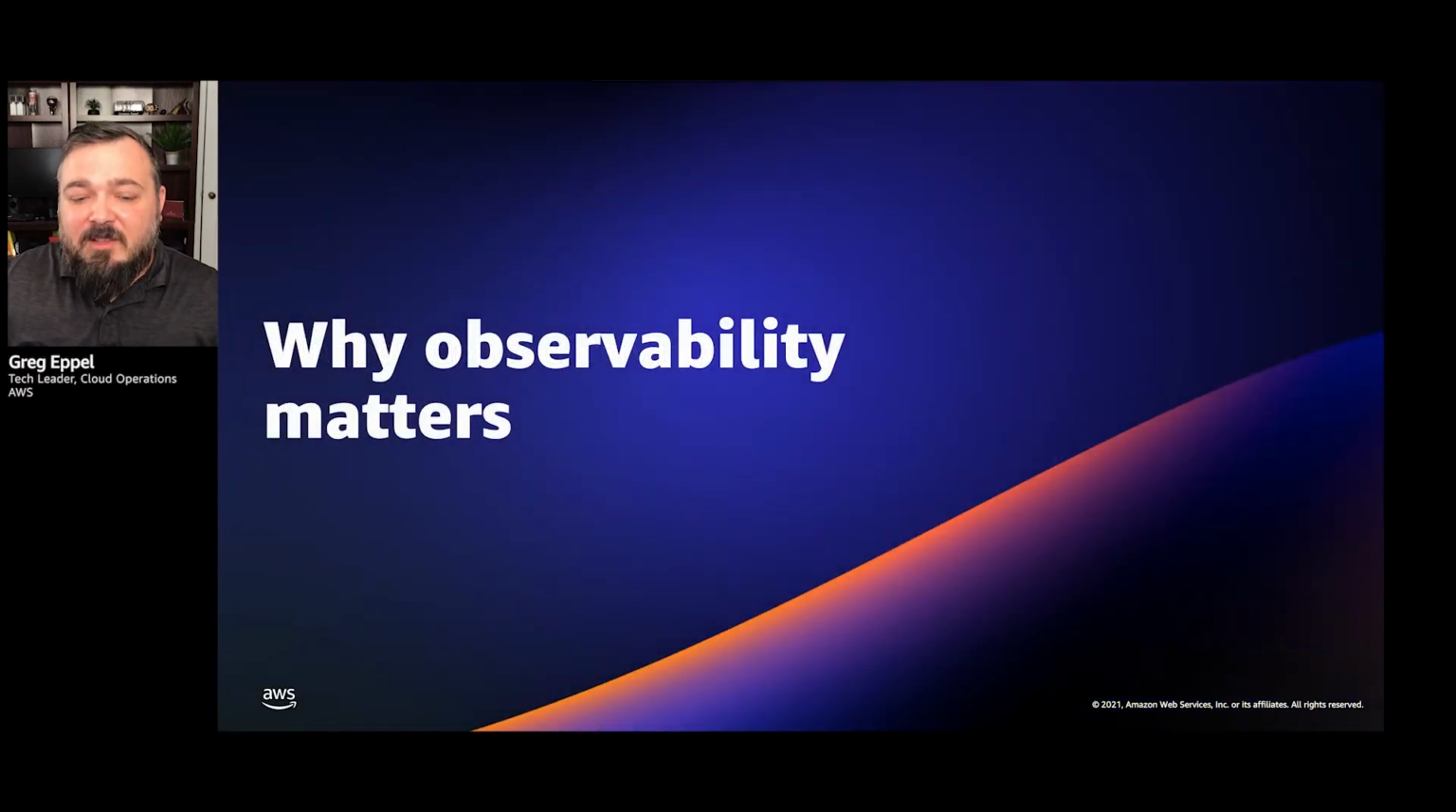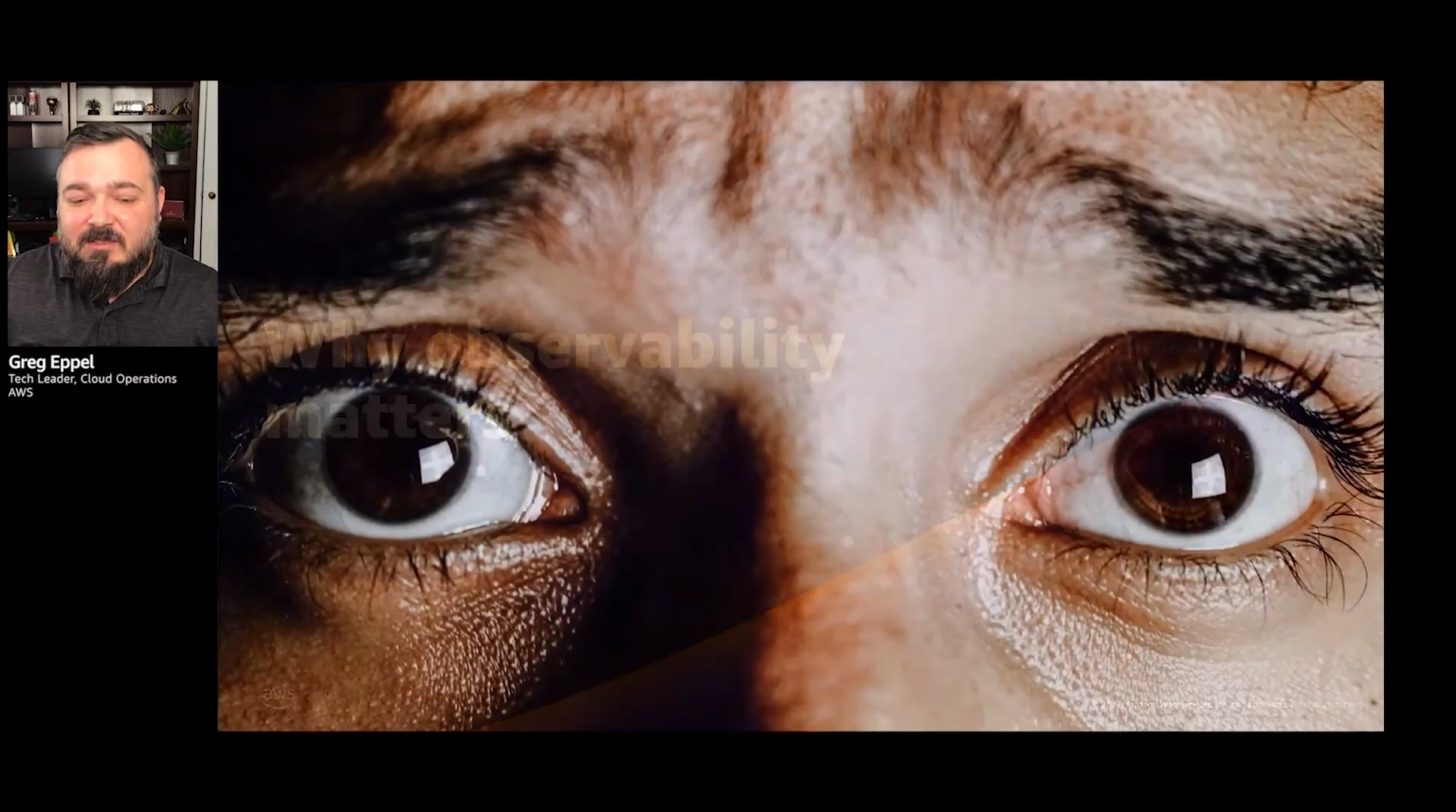So why does observability matter? The first thing I would put up here is this image. This is why it matters. Observability matters because we want to avoid this look, right? When I look at this image, I see fear, I see panic. I see someone that doesn't really know what to do next, or what the impact of this issue is. How do I fix this? Observability matters because you don't want to have this look in your eyes when your system goes down and you're not sure what to do next.